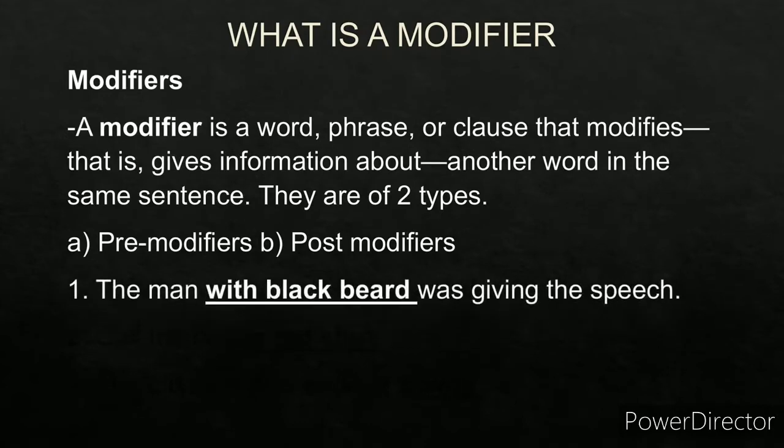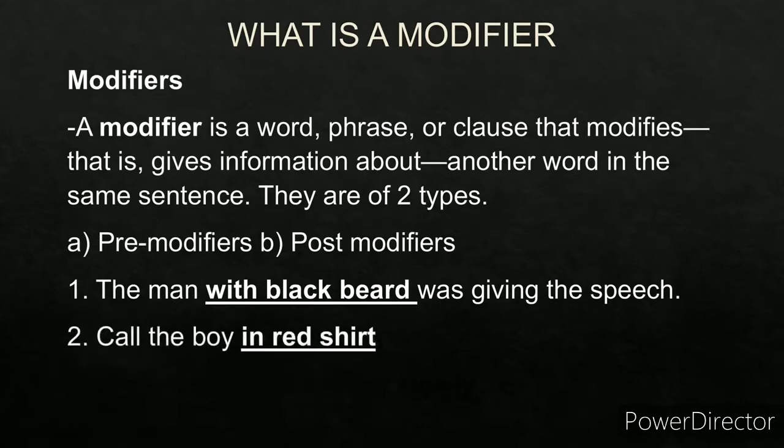For example, the man with black beard was giving the speech. So here, with black beard is the modifier. Why is it the modifier? Because it provides more information about the man. So with black beard is the modifier.